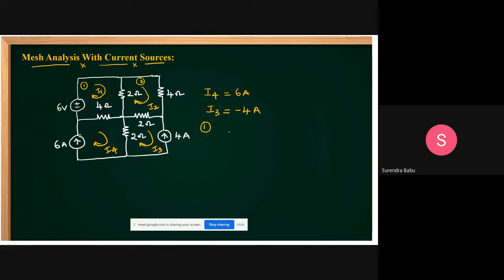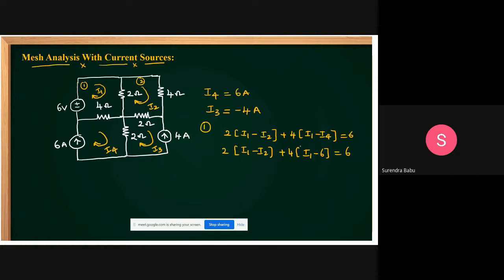Then what you can get? 2 into (I1 minus I2) plus 4 into (I1 minus I4) is equal to 6. I4 is 6 amperes, that you substitute here. This equals 6 volts.